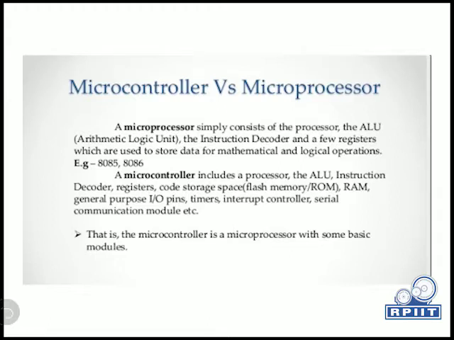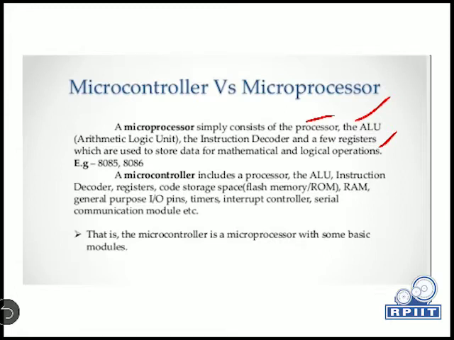Simply, a microprocessor consists of a processor, the ALU, that is the arithmetic logic unit, the instruction decoder, and a few registers which are used to store data for mathematical and logical operations. For example, 8085, 8086, etc. So basically a microprocessor consists of the instruction decoder, registers, and the ALU, the arithmetic logic unit. These are the components of a microprocessor.